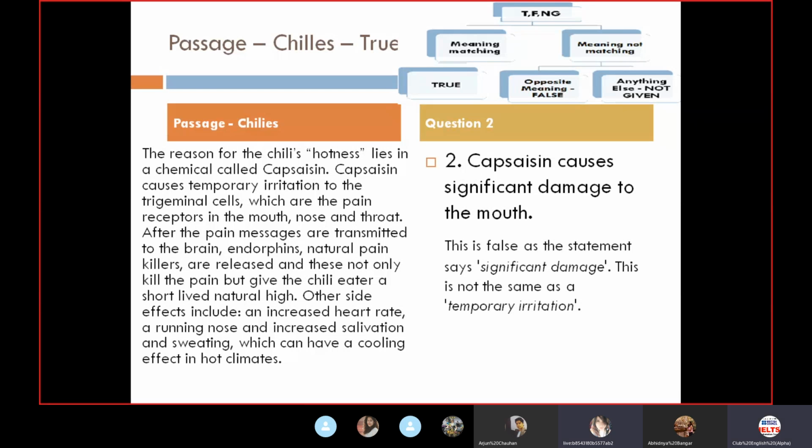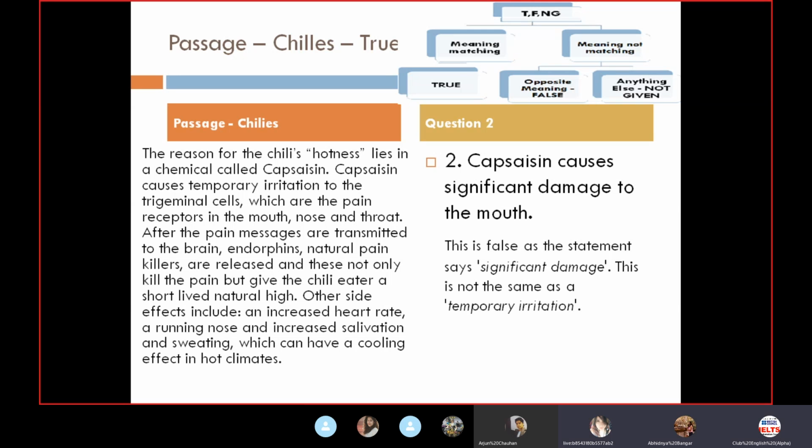This is false as the statement says significant damage. This is not the same as temporary irritation. Significant damage has nothing to do with temporary irritation. I hope it is clear. This is very obvious, opposite.